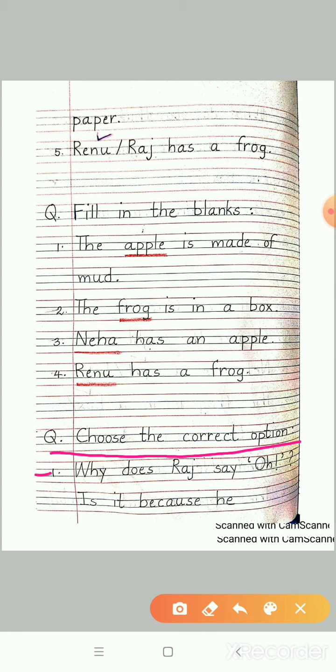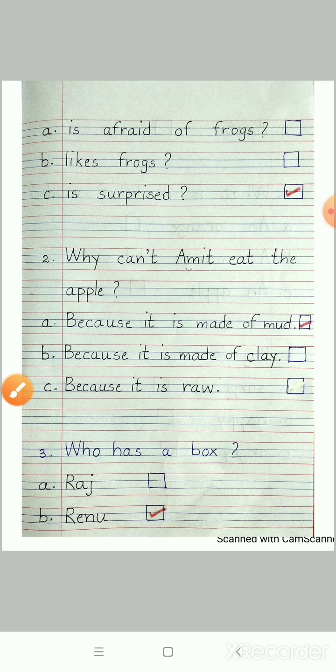Number 1. Why does Raj say oh? Students, do you remember why does Raj say oh? The options are on the next page. Is it because he is afraid of frogs?